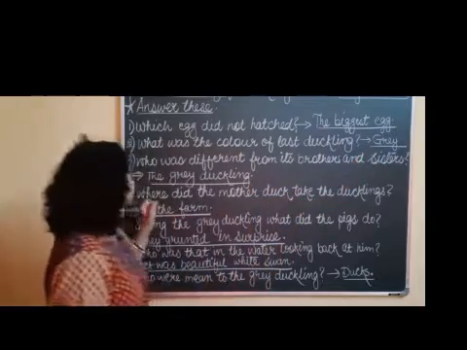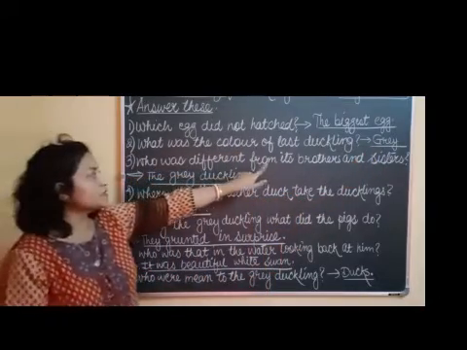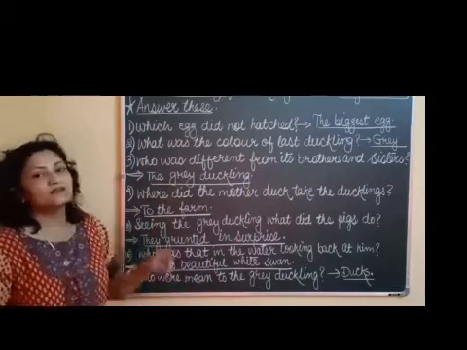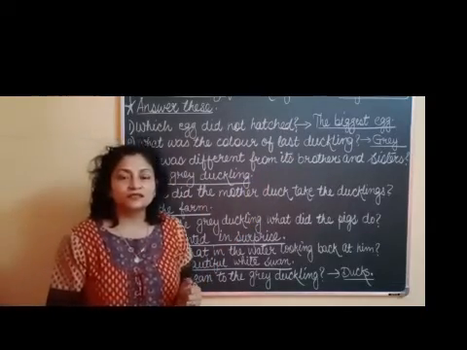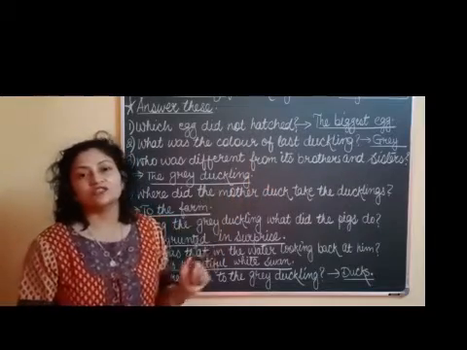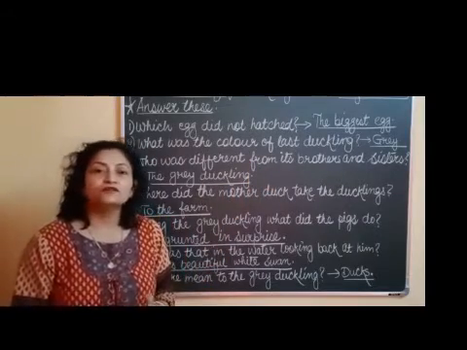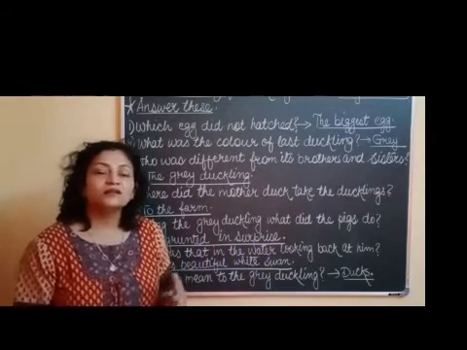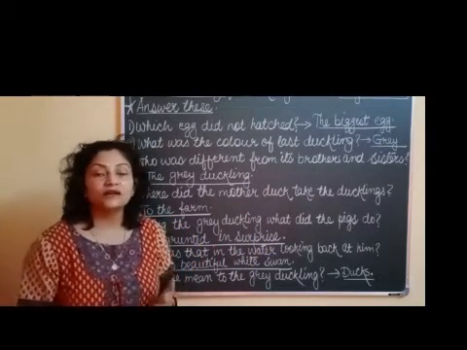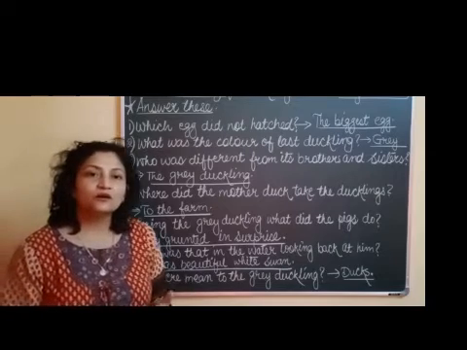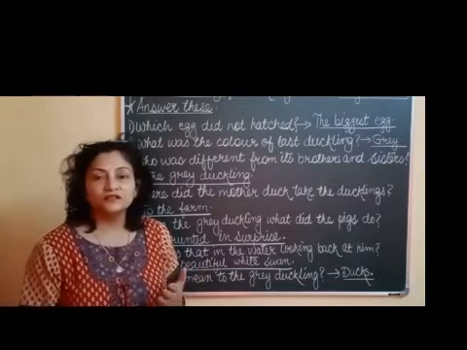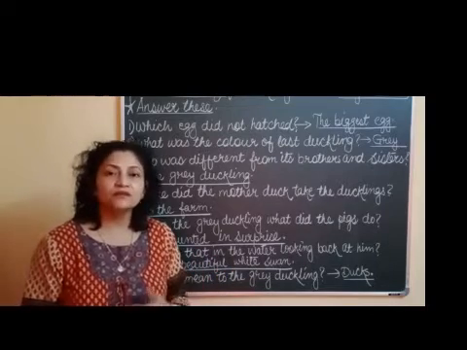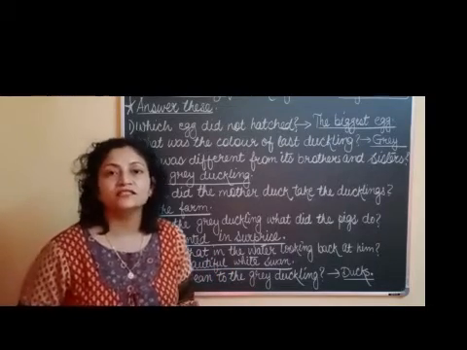Okay. Next. Who was different from his brother and sister? The grey duckling was different from his brother and his sister. The last duckling which came out from the egg was totally different from its brother and sister. So this grey duckling did not get love from anyone, because it was totally different in looks and the animals and birds on the farm did not like it.